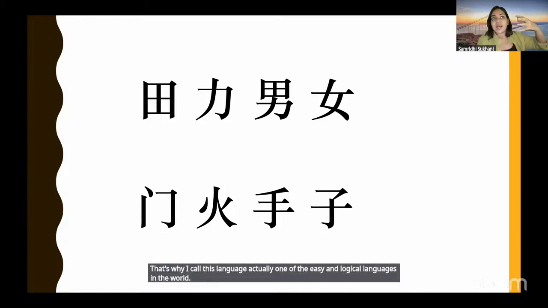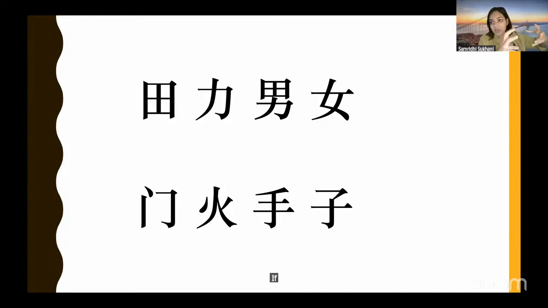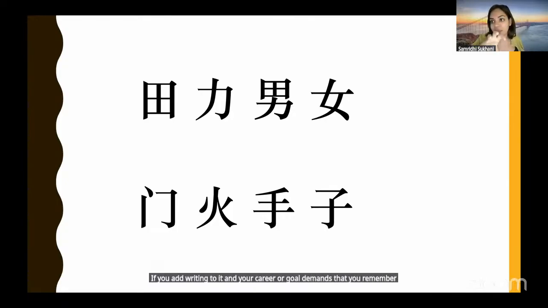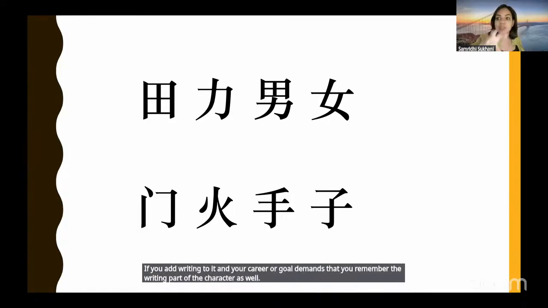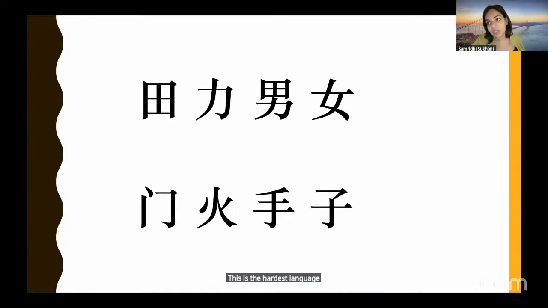But if you add writing to it, and your career or goal demands that you remember the writing part of the character as well, this is the hardest language on this planet. It is, no doubt about it, because writing and remembering characters is extremely hard. I have been through that.